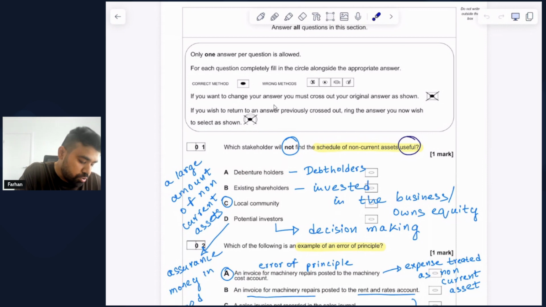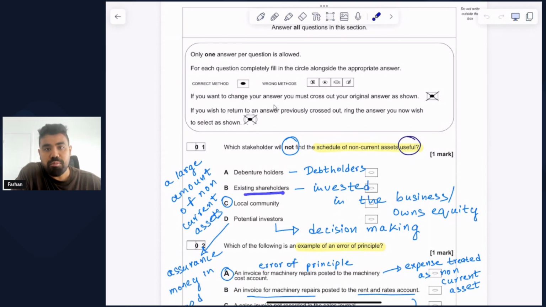Starting with the second option, existing shareholders. Existing shareholders refer to investments that have already been made by people. In other words, these people own equity interest in the company. Therefore, these people will obviously find the schedule of non-current assets useful because it shows how their money, which they have invested in the past, is being utilized within the business in terms of growth and running operations.